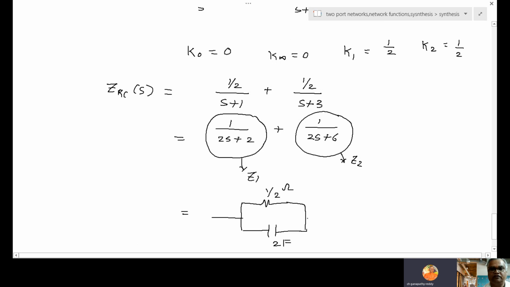This is the network. Then they are in series. This network plus here series. Now a resistance of 1 by 6 ohm. Then a capacitor of 2 farad.